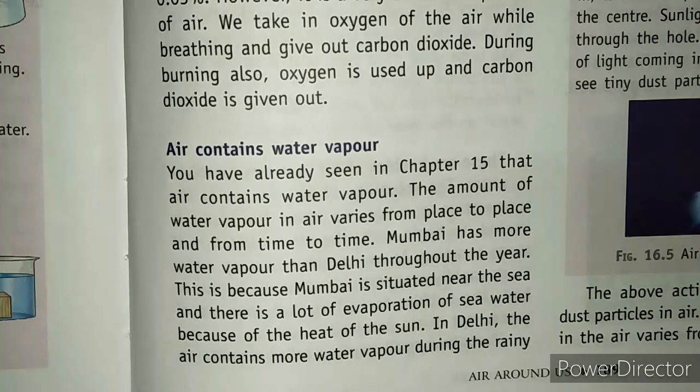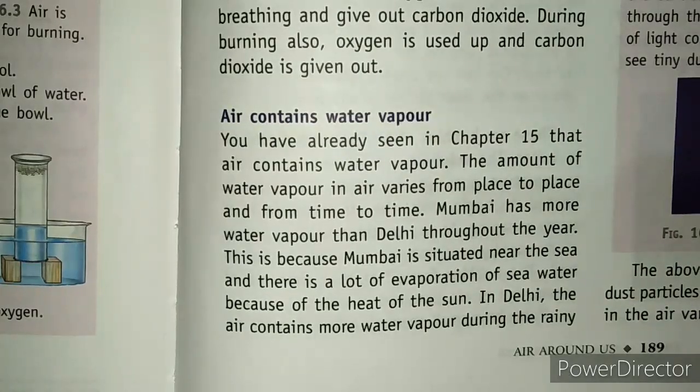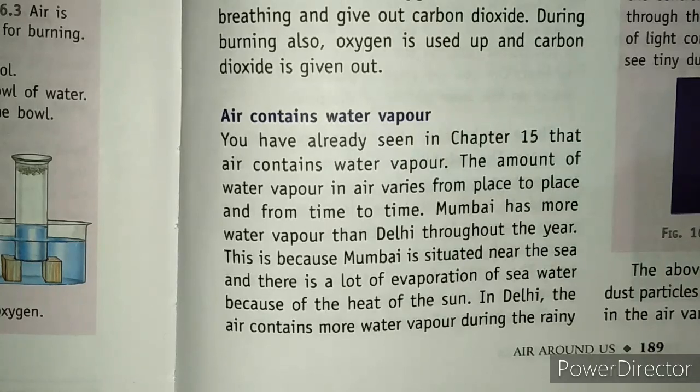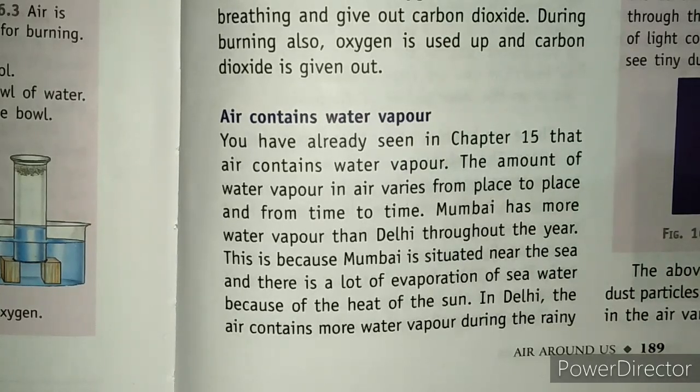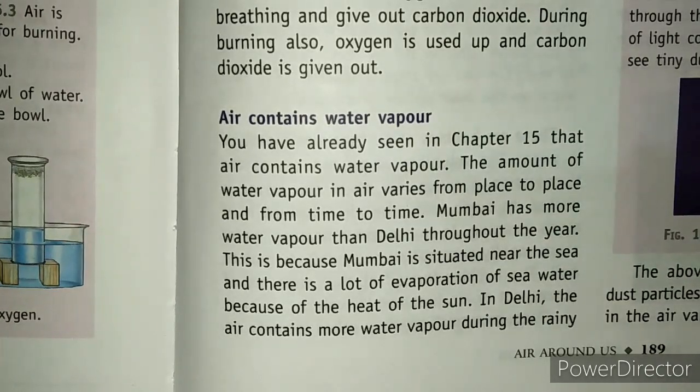The areas near water bodies have more water vapors as compared to those farther from these water bodies. Generally, water vapors are more during the rainy season, and this is known as the humidity of the air.